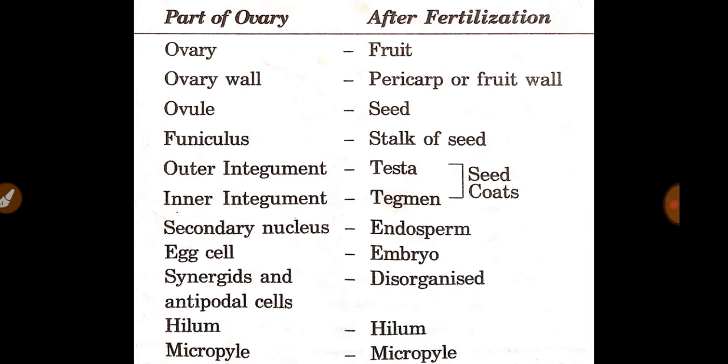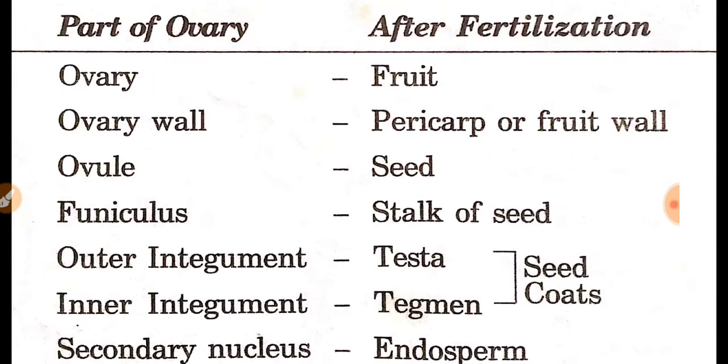Last week we discussed the process of double fertilization and triple fusion. I hope you understand it. If you have not seen it yet, you can go to the playlist Student Corner and find it. Now, today I will tell you the fate of different parts of the ovary after fertilization.